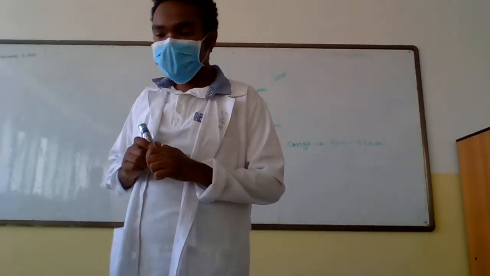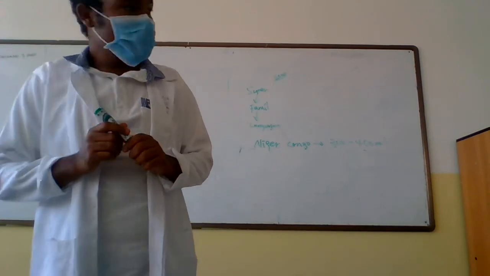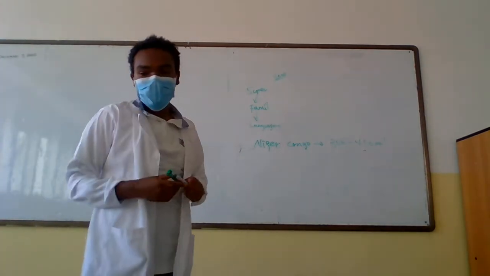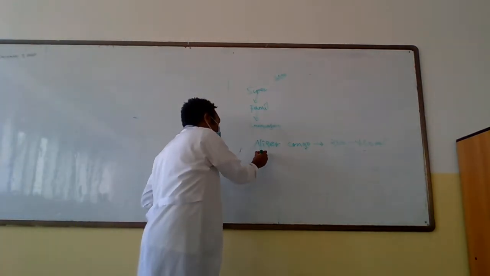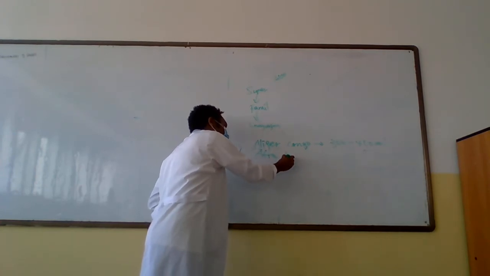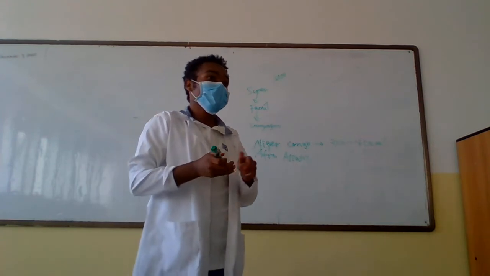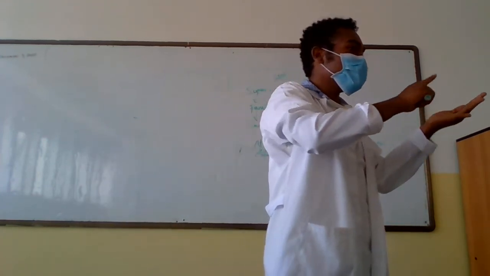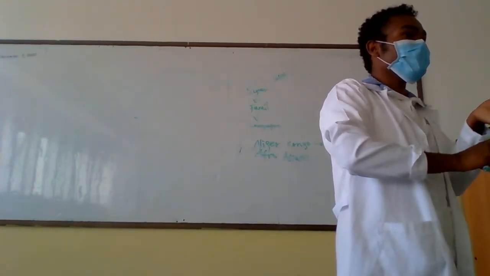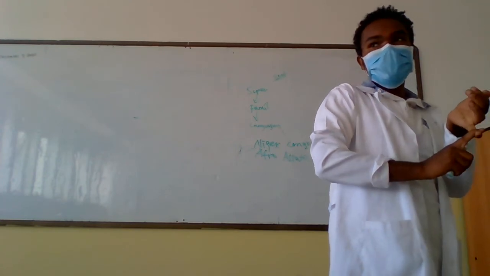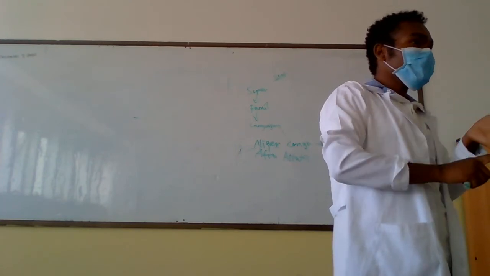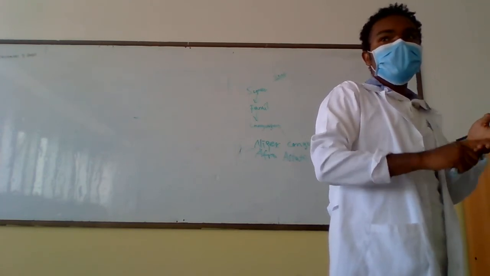The other language family is Afro-Asiatic. In the Afro-Asiatic language family, there are Semitic languages like Amharic, Tigrinya, and Arabic.